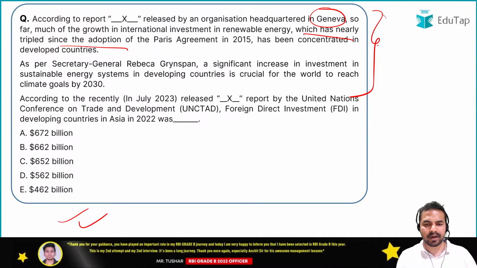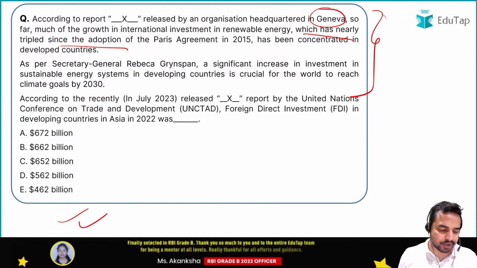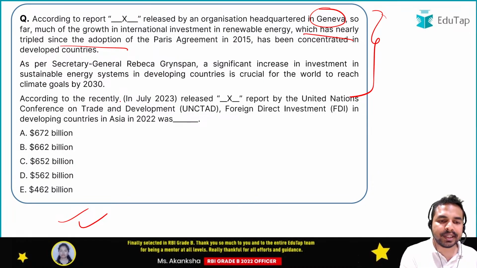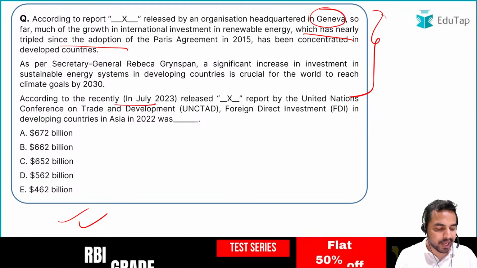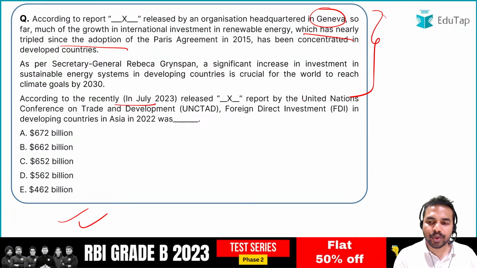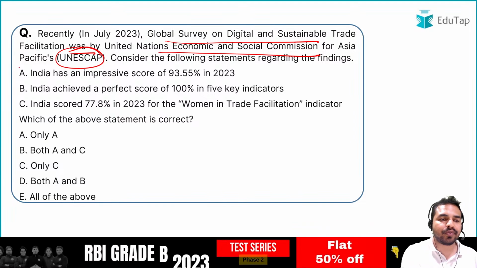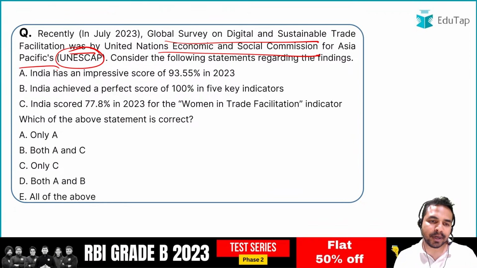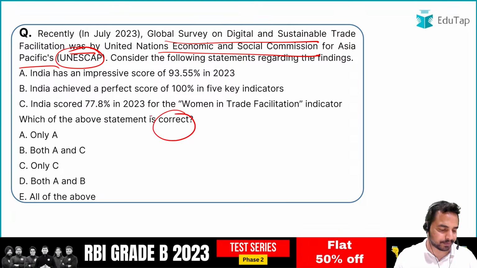So guys, you can see here that a long paragraph is being given. But if you go to the direct question, you can see a lot of hints are being mentioned here. The question you can see here that according to the recently in July 2023 released X report by the United Nations Conference on Trade and Development. See guys, again Social Commission for Asia Pacific. And in this particular report, you have to consider the following statements and tell me the statement which is correct.